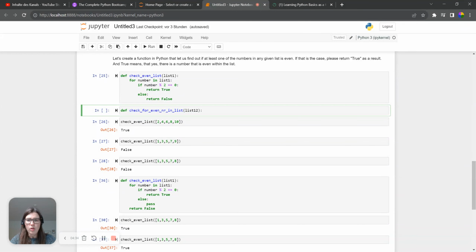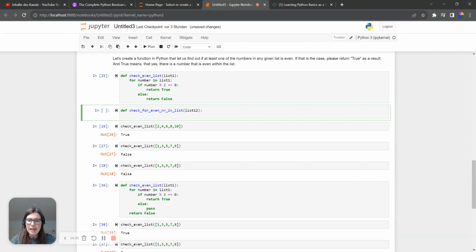And then do this within any kind of list. And we call the list list 12. And then we press enter. When we press enter, we now see that we are not seeing the error here, like this thing at the beginning of the line, but more like indented. And that basically means that whatever we write here, we write within this defined function.